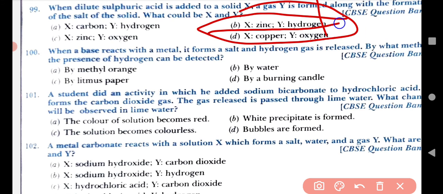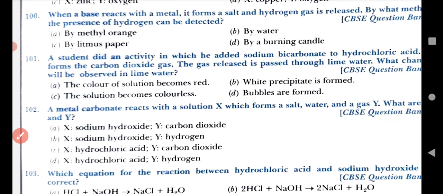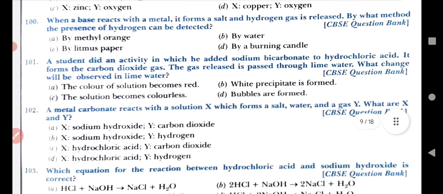You are observing that only simple questions are being asked. They are just framing them. Question number 100: when a base reacts with a metal, it forms a salt and hydrogen gas is released. By what method can the presence of hydrogen be detected? A. By methyl orange.